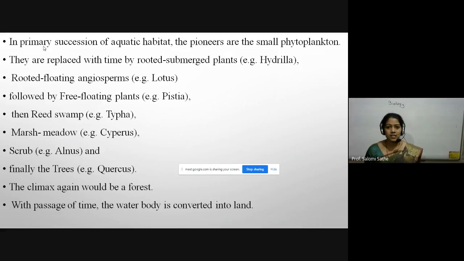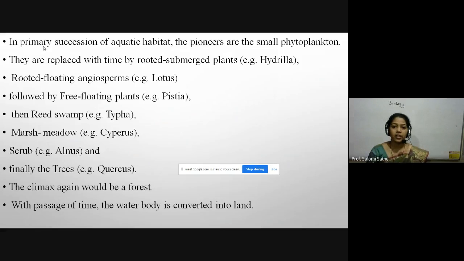In our last lecture we learned the hydrosphere. Hydrosphere means wetland or waterland, waterland to the mesic condition. Here, these are the aquatic habitat. From aquatic small phytoplankton to tree, this is the route, the succession, the procedure.